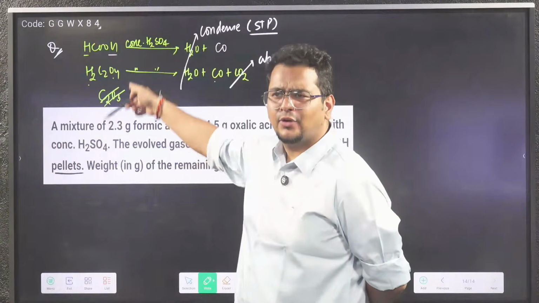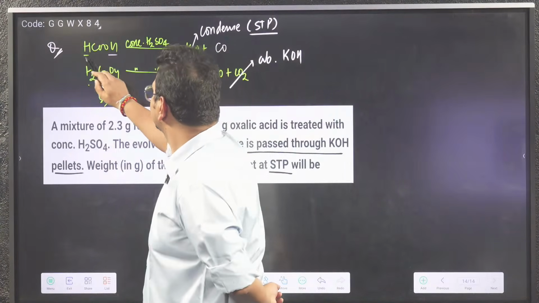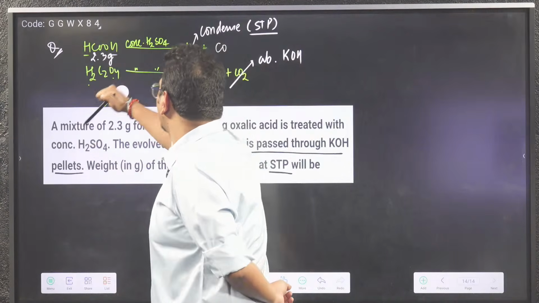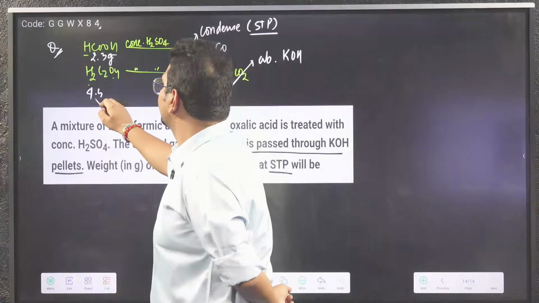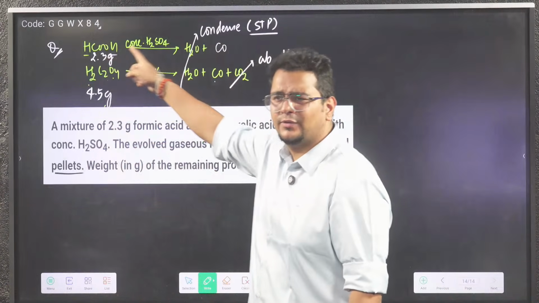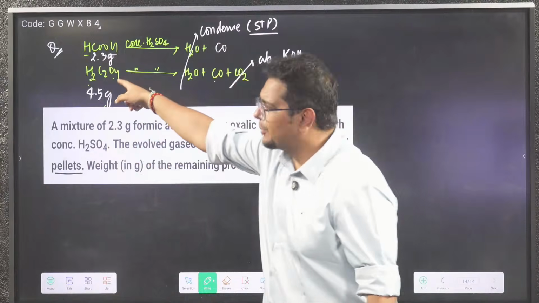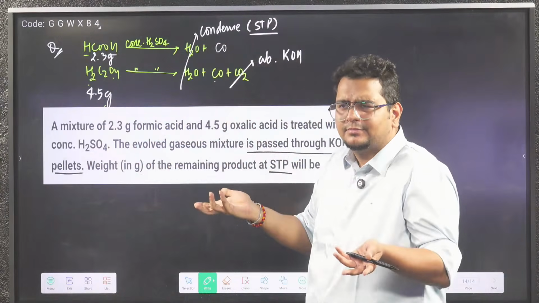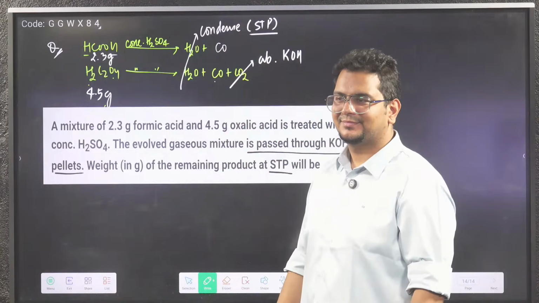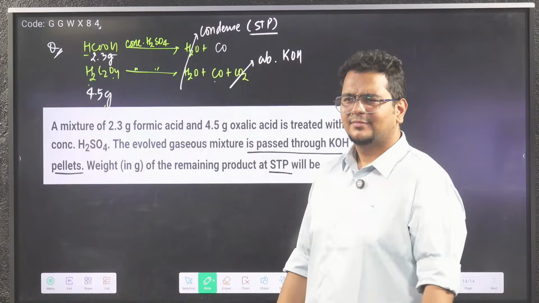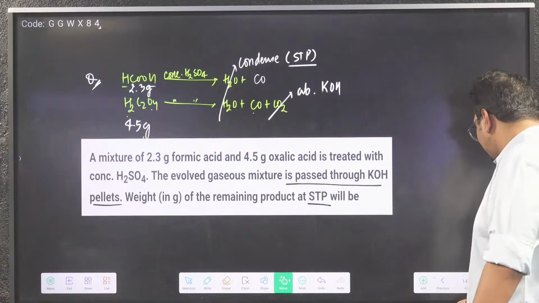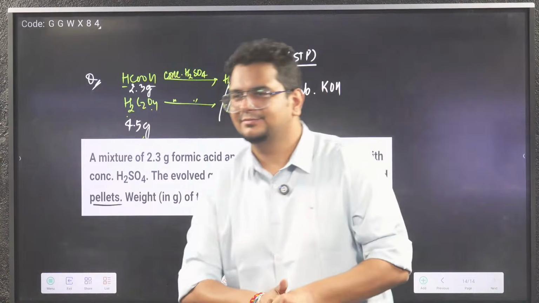Now 2.3 gram formic acid. This is formic acid, this 2.3 gram, find moles. This is oxalic acid, 4.5 gram, find moles. From the moles of formic acid, you will get CO moles by mole concept. From oxalic acid, you will get CO moles by mole concept. Total mass they are asking. Mathematically easy question. But are you seeing how beautiful a question your NEET used to give once upon a time?